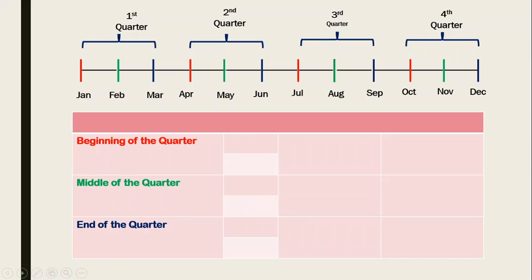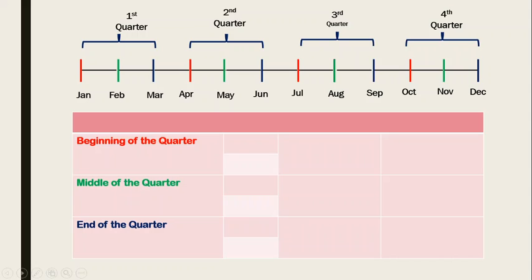So first quarter is Jan, Feb and March. Second quarter April, May, June. Third quarter July, August, September, and fourth quarter comes to October, November, and December. When I talk about first quarter, I'm talking about this quarter here. Now this entire 3 months we'll take as one quarter. When I say beginning of the quarter, I'm talking about Jan.